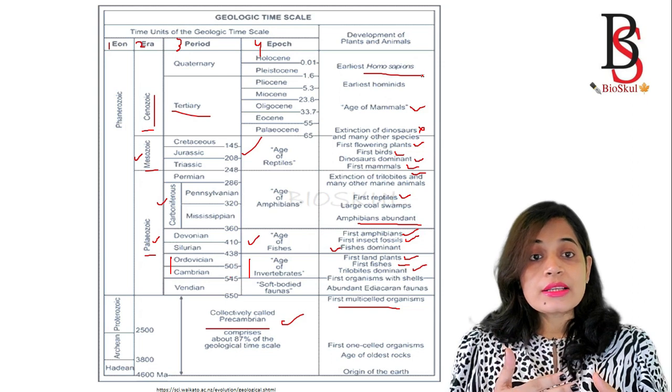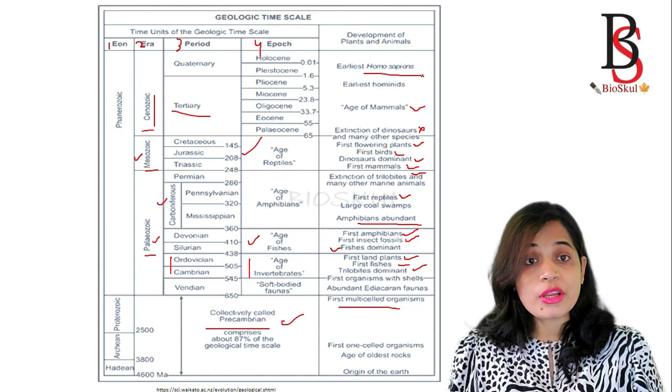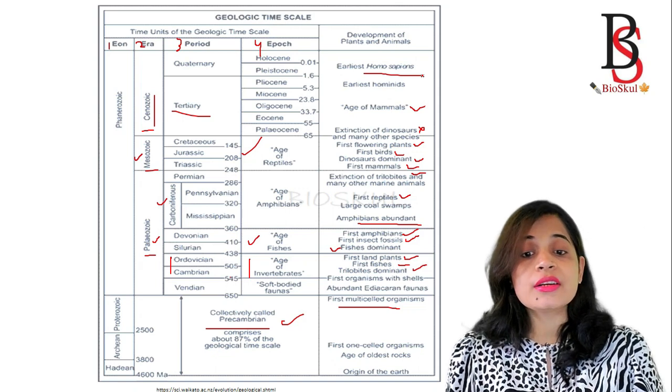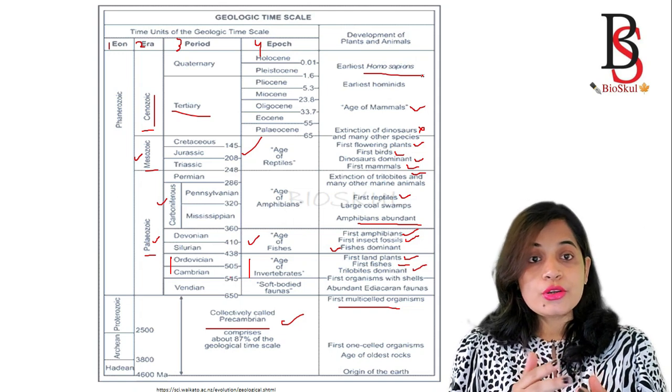This is the period where the first mammals and the first birds are found. Dinosaurs were dominant. The first flowering plant is also observed during that period. Okay, and the next is the Cenozoic era, and the Cenozoic era is divided into two periods, that is the Tertiary period and the Quaternary period.